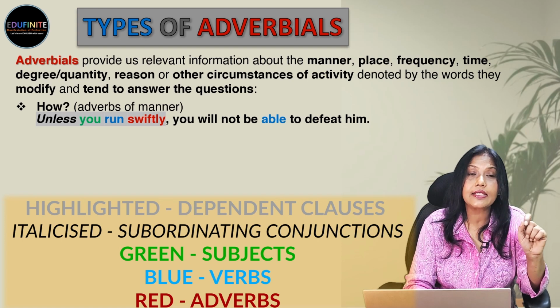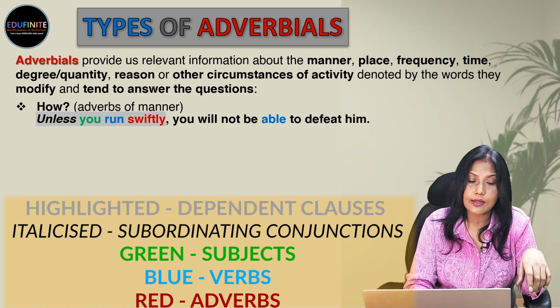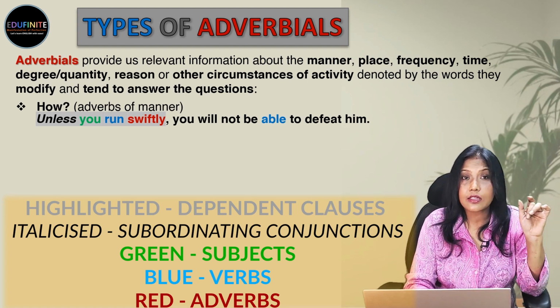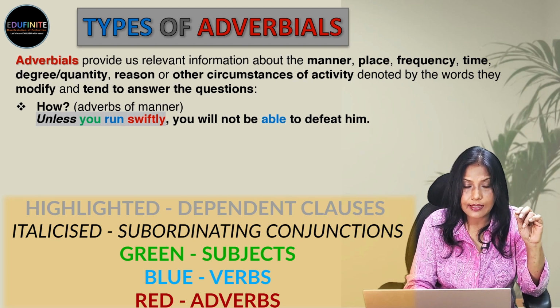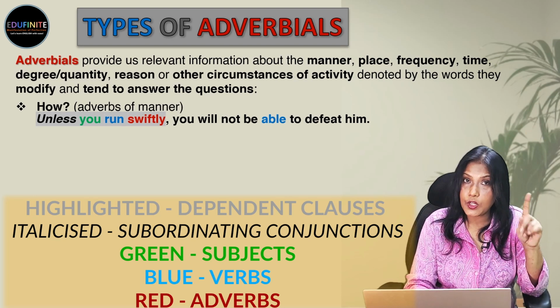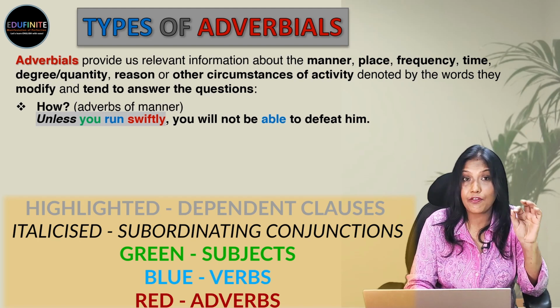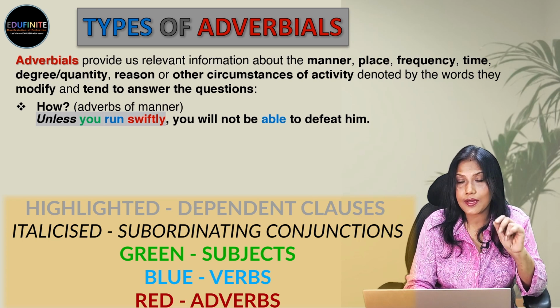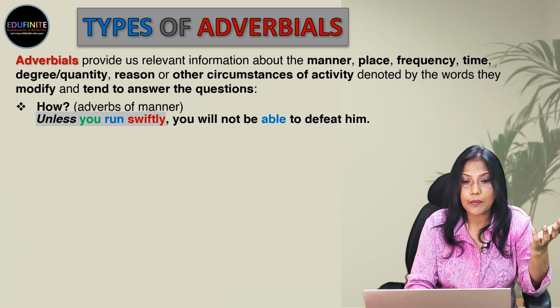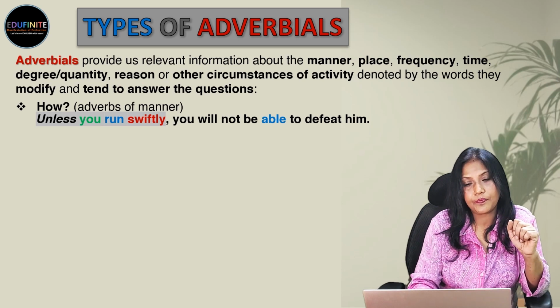Now, for your understanding, what have I done? I have highlighted all the dependent clauses, and the subordinating conjunctions have been italicized. Subjects are in green, verbs are in blue, and the adverbs are in red. So, that way you'll be able to understand it.